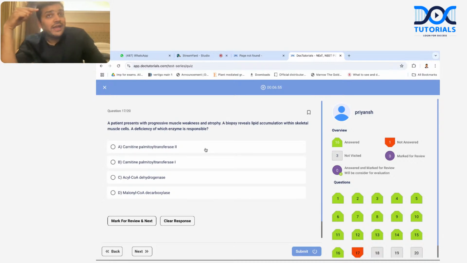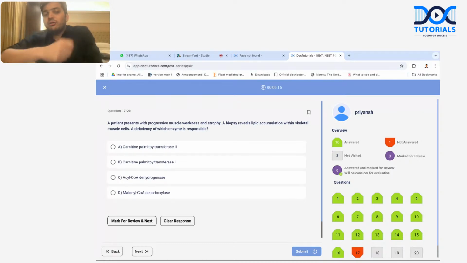So I have to think about which enzymes are required for the burning of fat. For the burning of fat, acyl CoA synthetase is required, CAT is required, right? And there are two options with the CAT: carnitine palmitoyl transferase 1 and carnitine palmitoyl transferase 2. See, CAT1 is in the cytoplasm, taking the lipid from the cytoplasm to the mitochondria. CAT2 is inside the mitochondria. So if CAT2 is not there, the mitochondria will get damaged. And if CAT1 is not there, the lipid will accumulate inside the cytoplasm of the muscle.